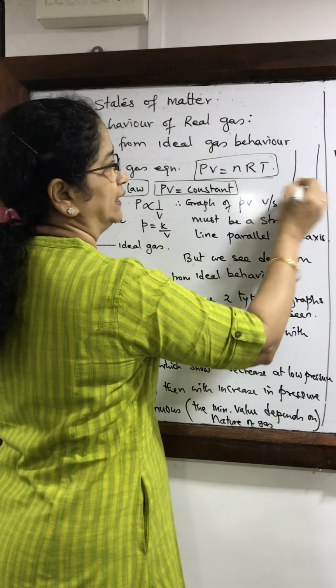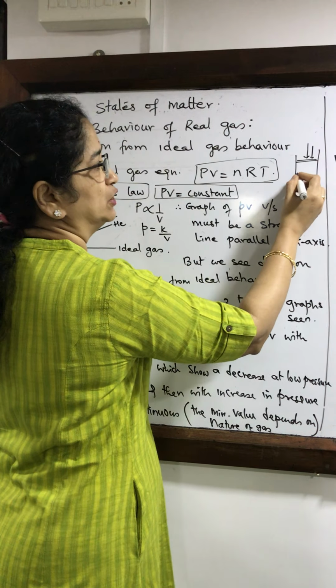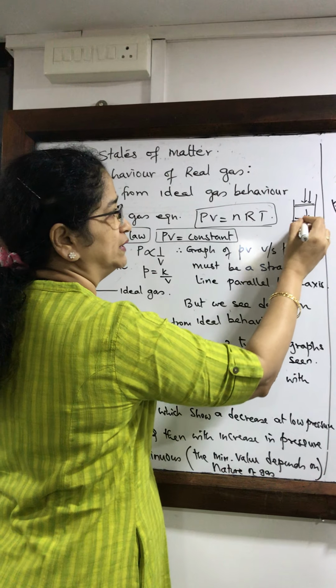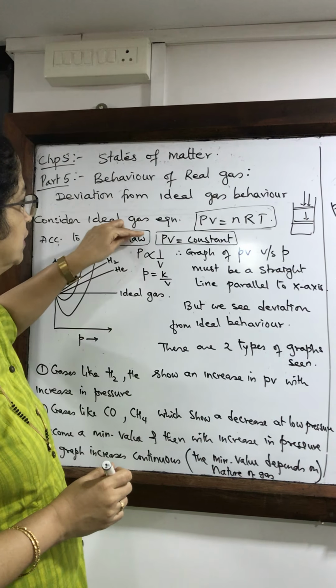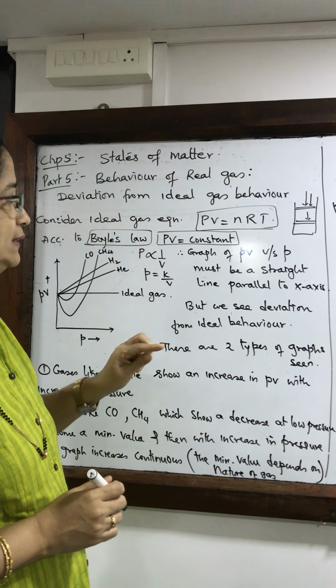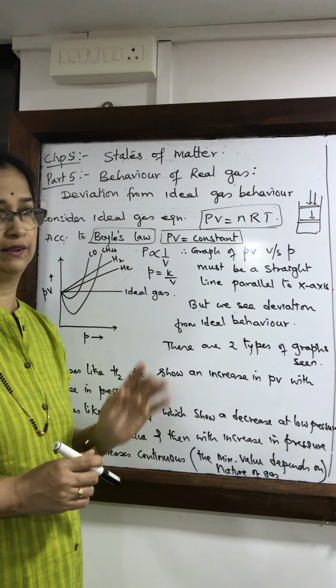Suppose we had a container fitted with a piston, and if we increase the pressure on it and move the piston down, the volume becomes less. So as pressure increases, volume becomes less. But the product of pressure and volume will always remain constant.